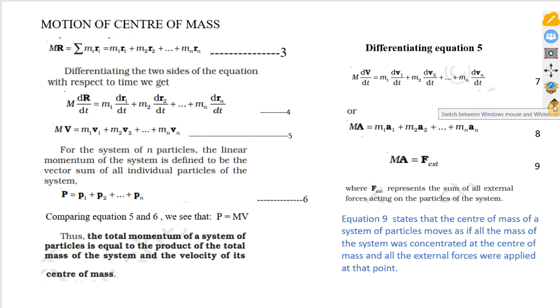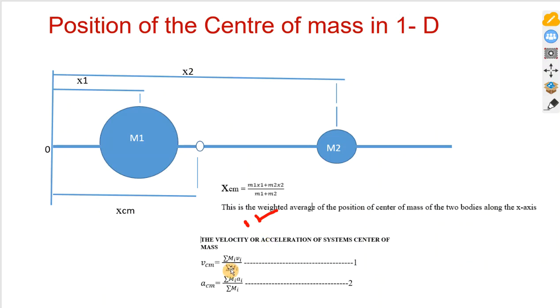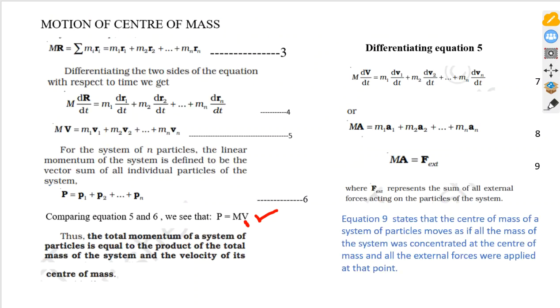This gives the relationship between mass and velocity, and this defines the linear momentum of an object. So we now see that the total momentum of a system of particles equals the product of the total mass, in capital M, and the velocity of the center of mass. Of course, the velocity of the center of mass is what I have shown before. How is this even possible? Now let us go back to this derivation. So how do we get this velocity of the center of mass?